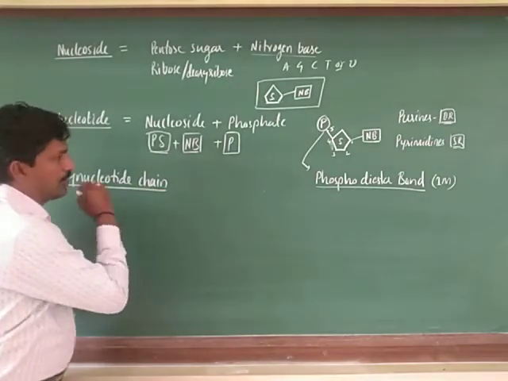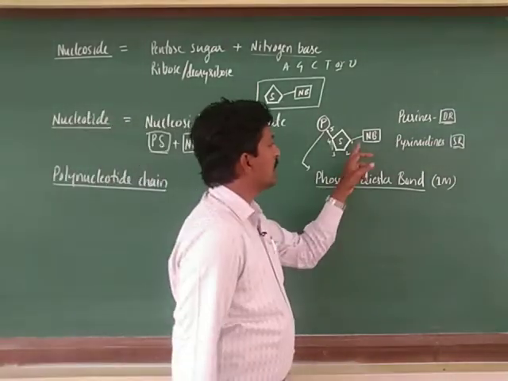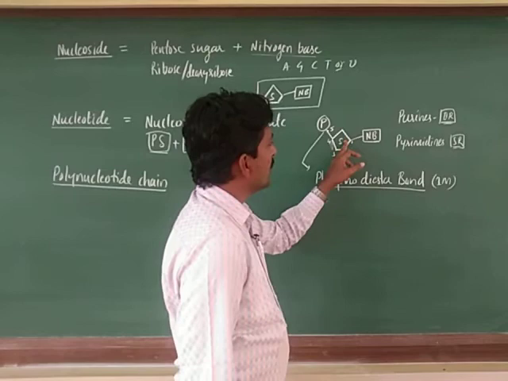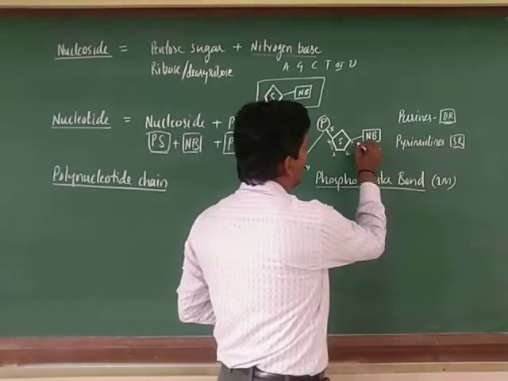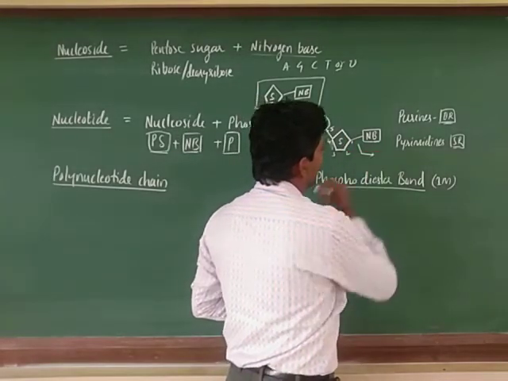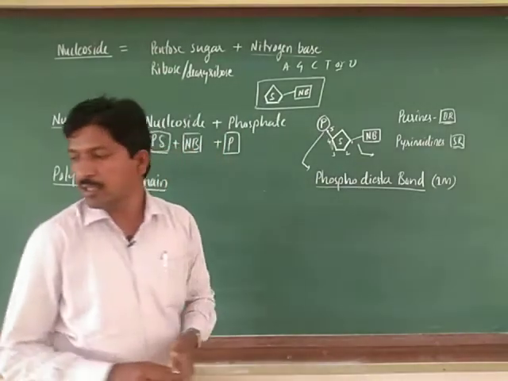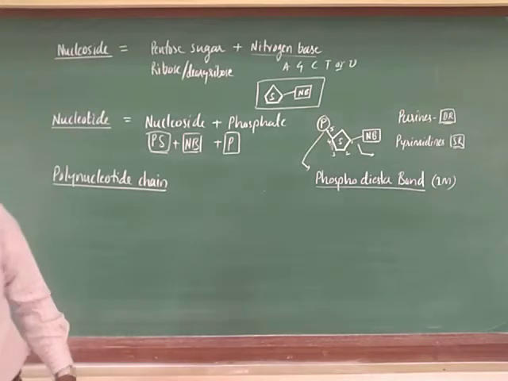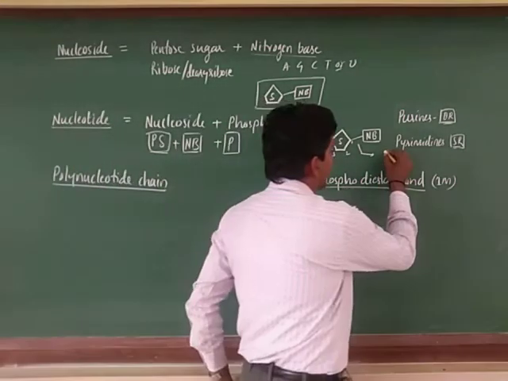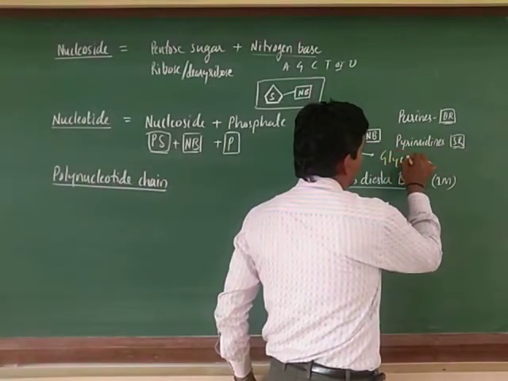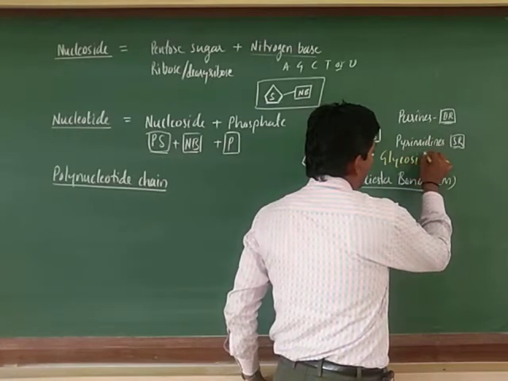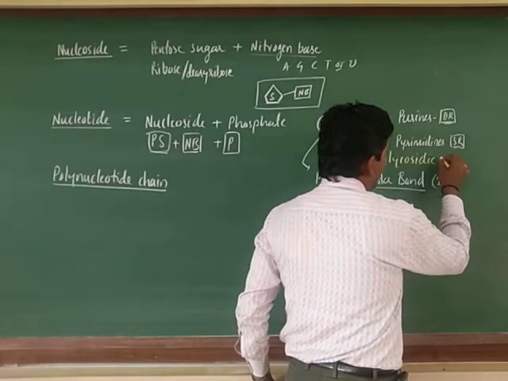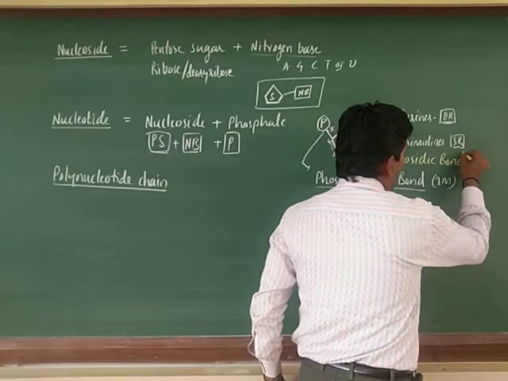Later we will discuss how. Next, between the sugar and nitrogen base, one more bond linkage is formed. We call it the glycosidic bond.